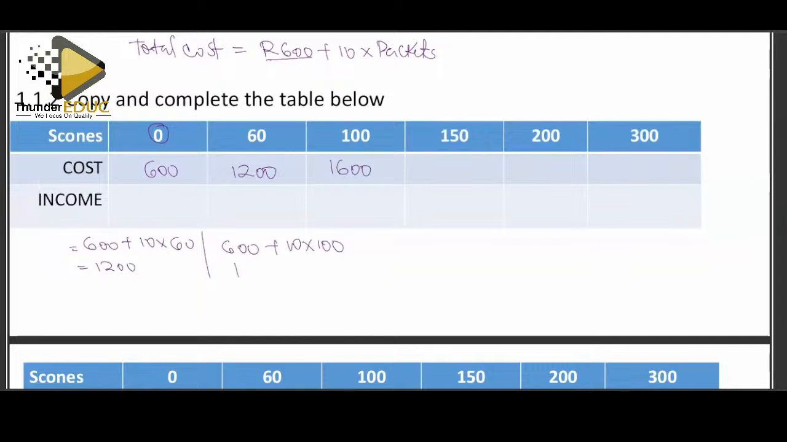Come to this: 600 plus 10 times 150 equals 2,100. Then 600 plus 10 times 200, which became 2,600.